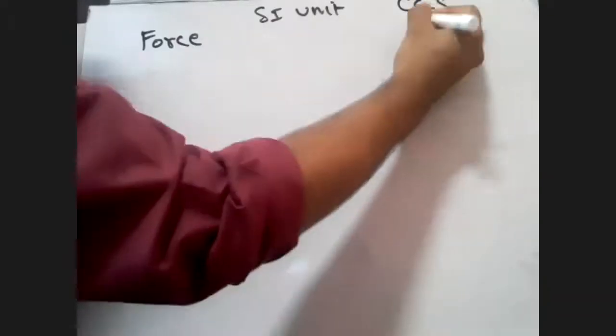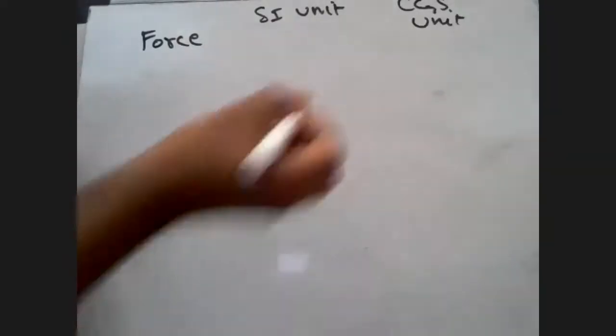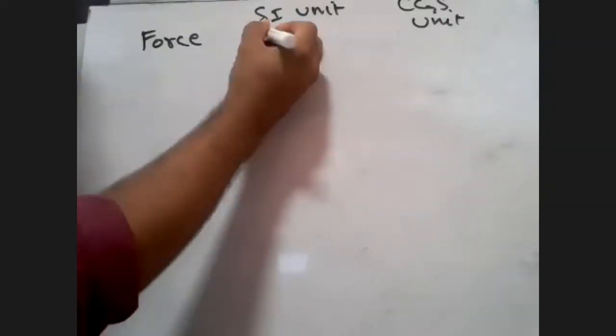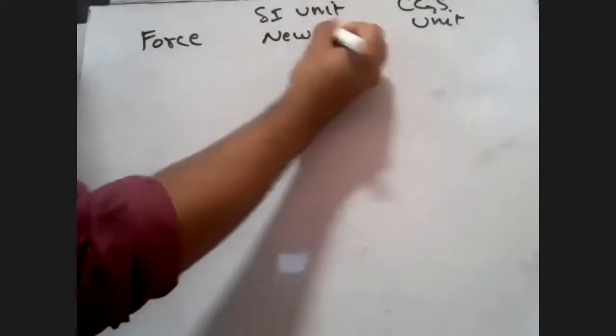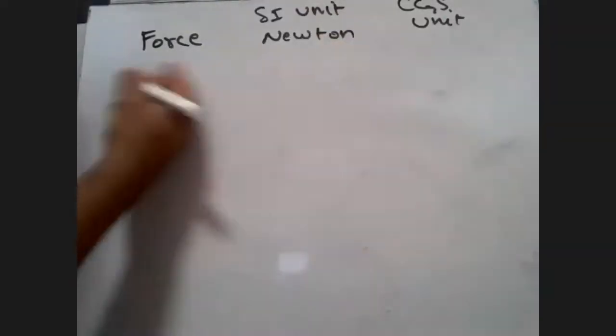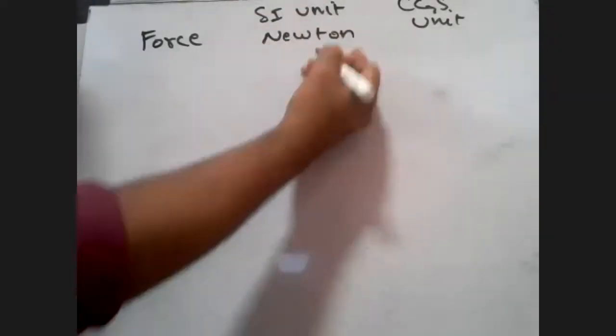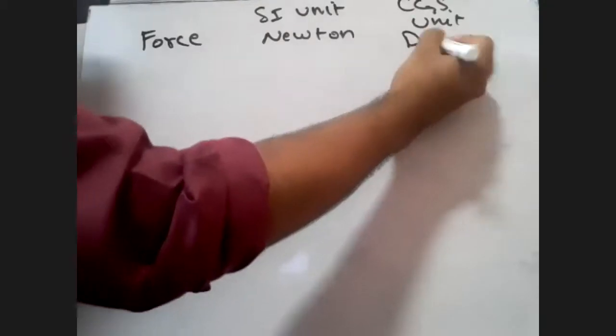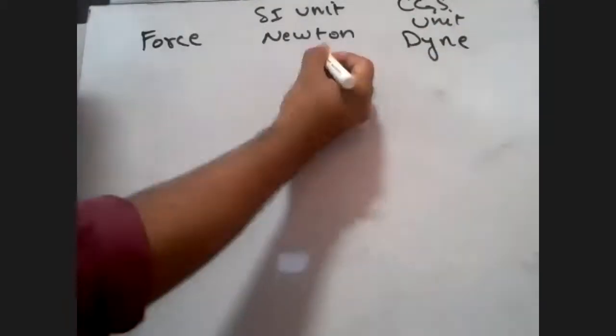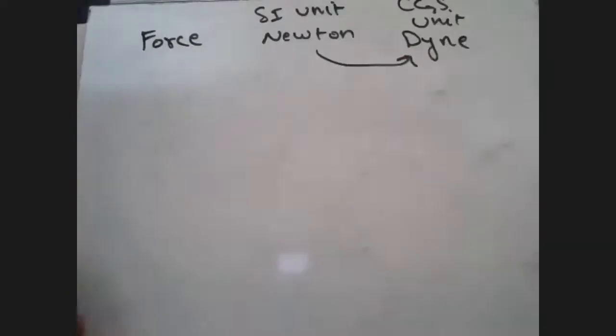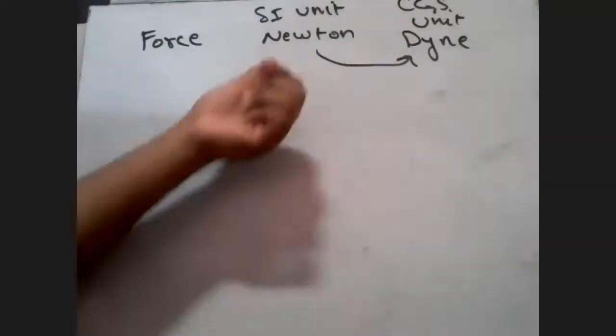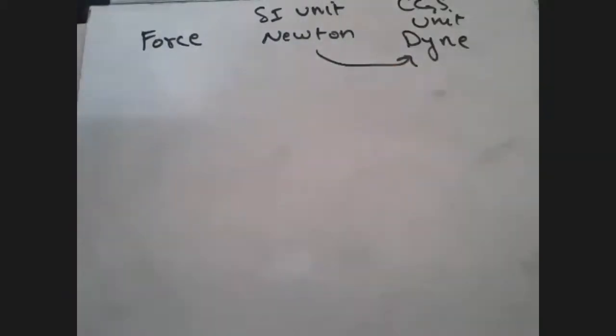So how do we do that? First of all, let's say that this is given to you: the SI unit is Newton. What is the SI unit, students? The unit of force in terms of SI is Newton, and in CGS it is dyne. So we have to convert Newton into dyne. It's like converting kilometers to meters; it's a similar thing, just SI unit and CGS unit is the difference. So how much is 1 Newton going to be equal to in terms of dyne?